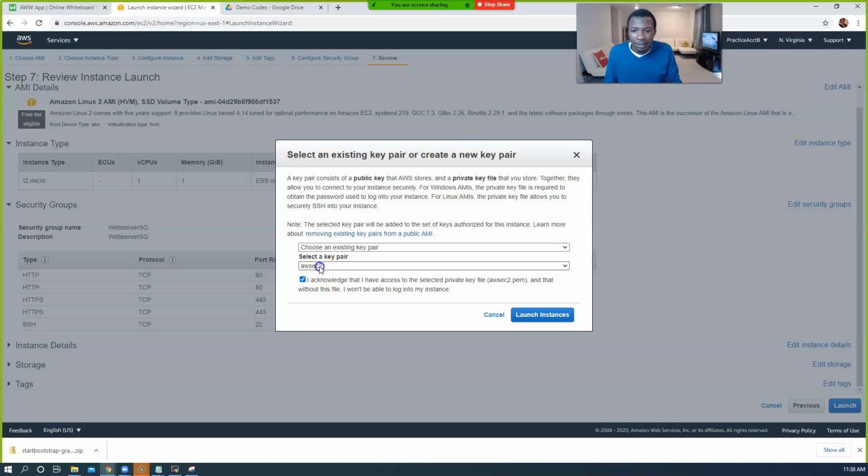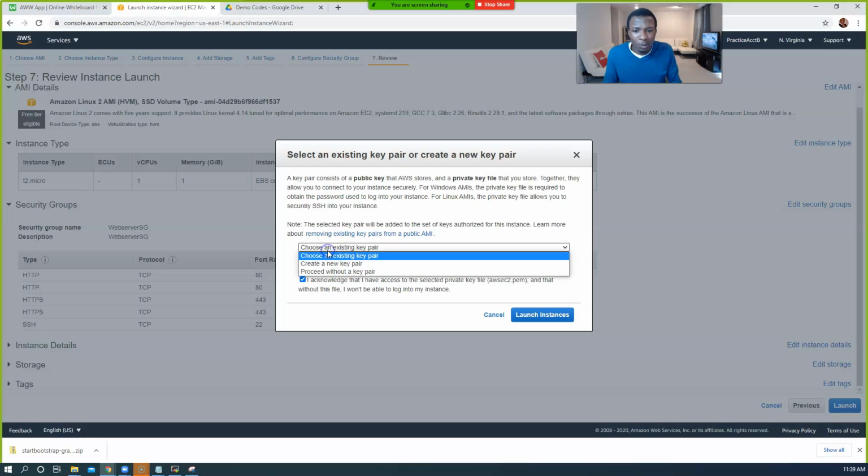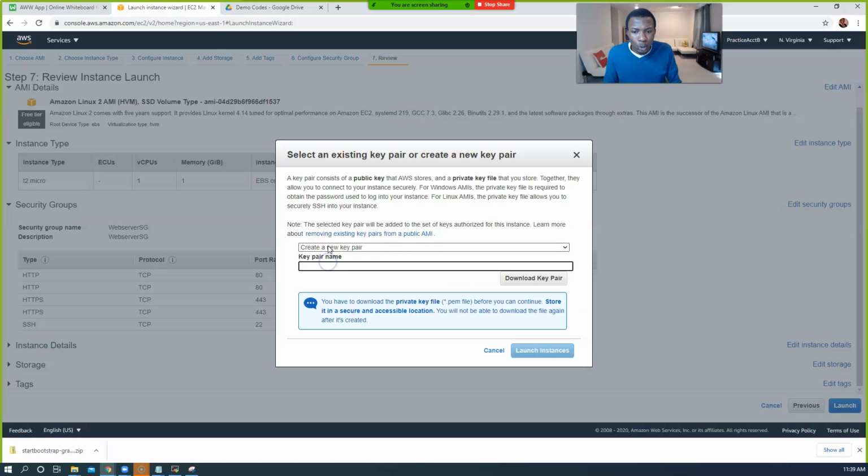All right, choose a key pair. Create a new key pair. Or if you have the one from last class, do you guys have your key pair from last time? Yes or no? Okay, let's just create a new one because I know some people might be new here. Choose create a new key pair, and just call it web server key. I already have one called web server key before, so I'm just going to put a 1 on it. Call it web server key 1, and click on download.